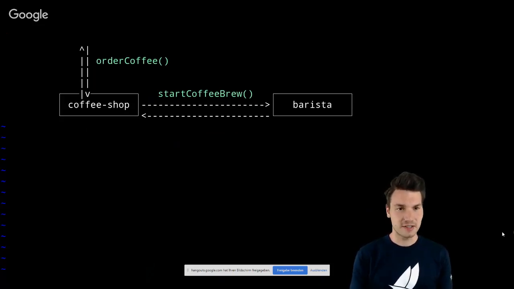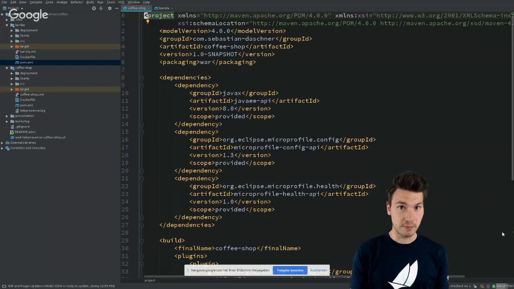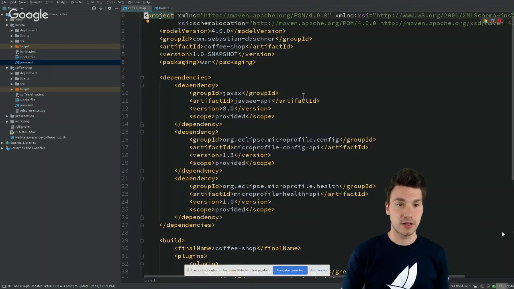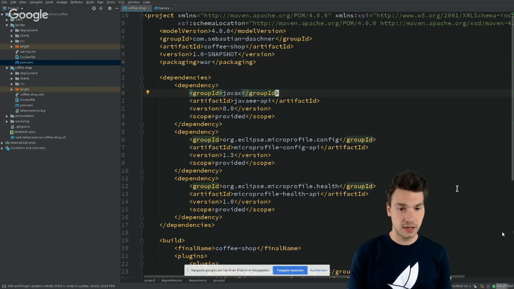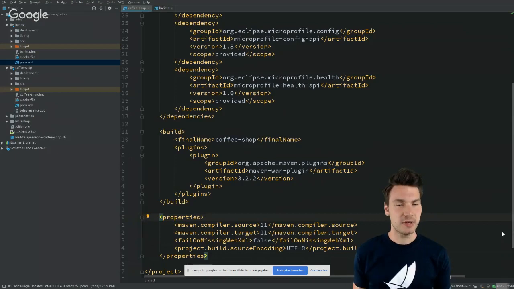Okay, so finally, let's go to the code. Enough slides. What I have is actually two enterprise applications that use the Java EE APIs or Jakarta EE APIs as in the future, and also MicroProfile. I'm going to show a little bit of that in a second. One is called Coffee Shop and the other one is called Barista. These are Java Enterprise projects. We're going to have the Java EE 8 API that is provided. A little bit more about that in a second. And just because I'm brave, I use JDK 11 already on an application server. I use OpenLiberty.